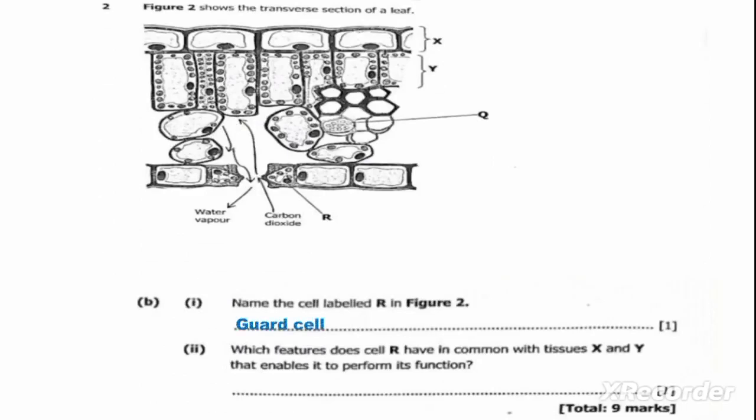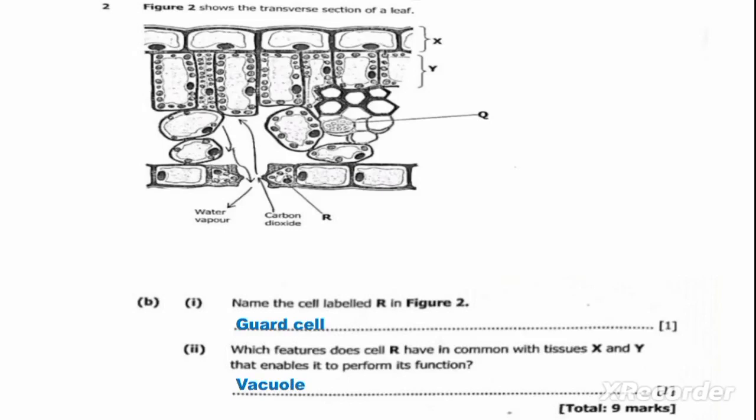We move on to question 2b, Roman numeral 2. Which features does cell R have in common with the tissues X and Y that enables it to perform its function? So the part that is common in cell R, X, and Y is the vacuole. The vacuole is common in these three cells.